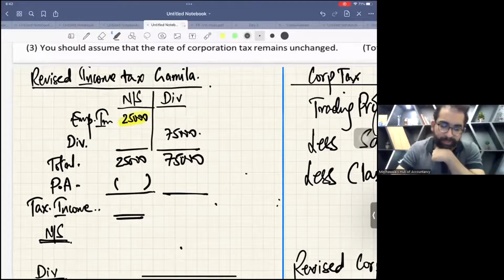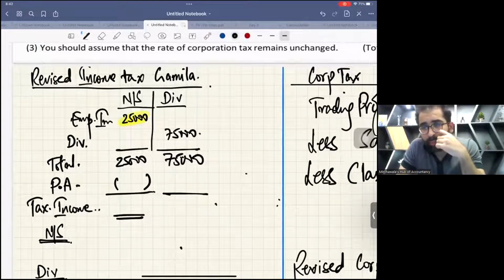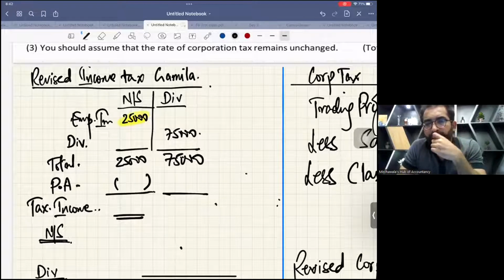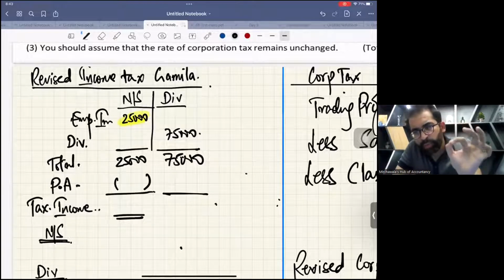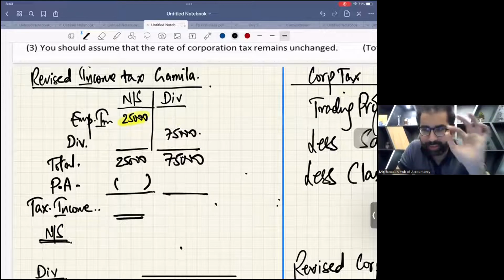First of all, revise income tax for Gamila. For Gamila, employment income is now 25,000. Dividend income is 75,000. So your total income is 25 and 75. Be smart, don't waste your time. 25 plus 75, you will take these two to the side working. So your net income will be 100,000.